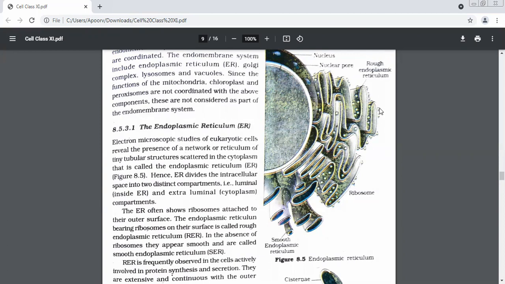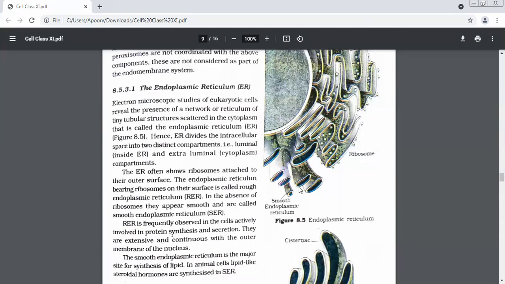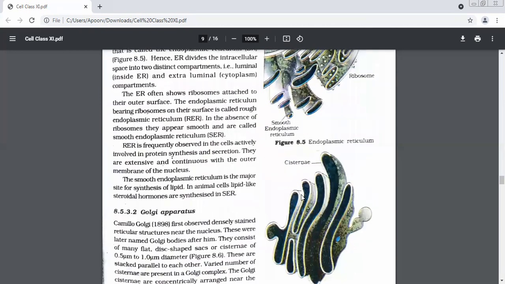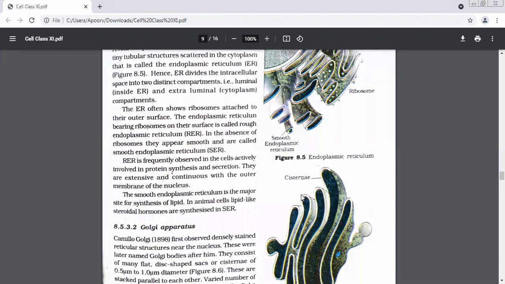That is RER. So when we talk about the differences between RER and SER, we have many differences, but the main one is this. This is more extensive compared to this. This one has ribosomes, this does not have. This is involved in the synthesis of? Proteins. And what about SER? Main function, synthesis of what? Lipids and steroidal hormones. Okay. So we were talking about endomembrane system. The first organelle of endomembrane system was? Endoplasmic reticulum. Good.